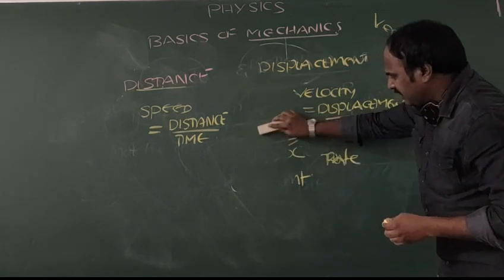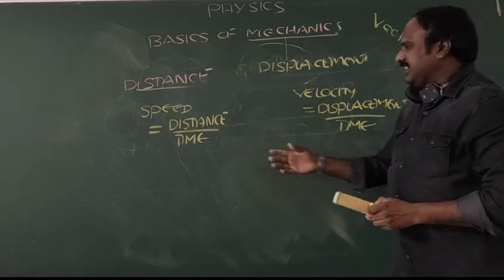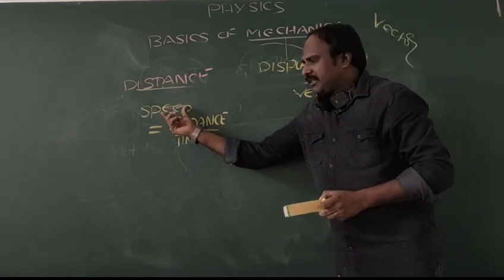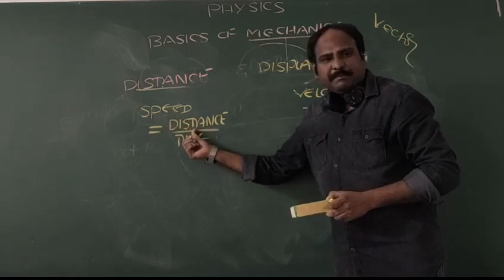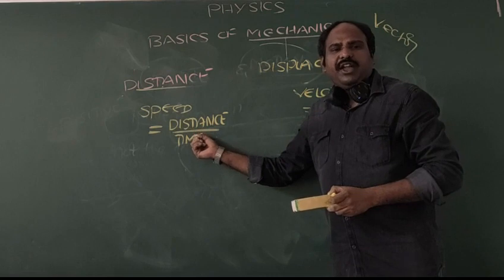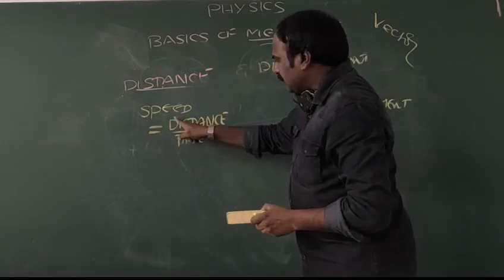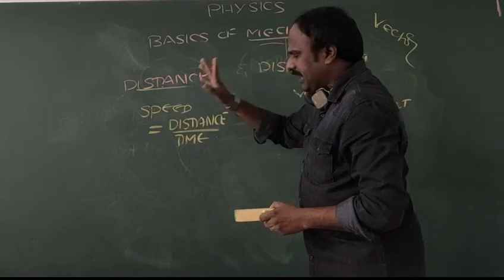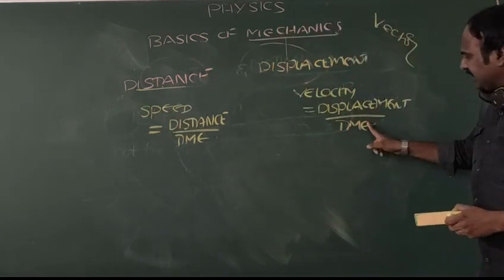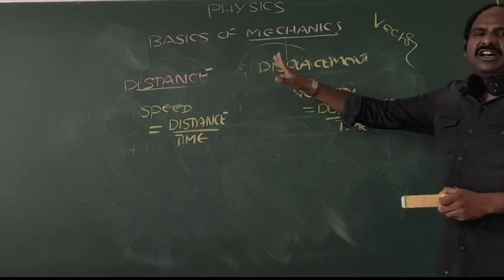Just by knowing these terms, we can define the basic concepts of mechanics easily. See the word speed, which carries distance by time. As it is time in the denominator, we call it rate of. So rate of distance is called speed, whereas rate of displacement is called velocity.